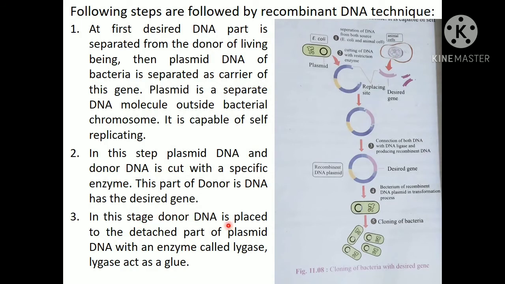In this stage, the name of the enzyme used for cutting is missing, but here we can see restriction enzyme. Remember this for your MCQ. This is restriction enzyme. In this stage, donor DNA is placed in the detached part of the plasmid with the enzyme called ligase. Ligase acts as glue. That means by using ligase enzyme we attach the desired gene into the plasmid.